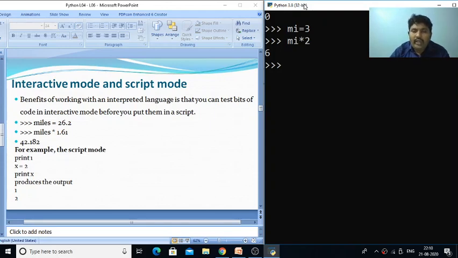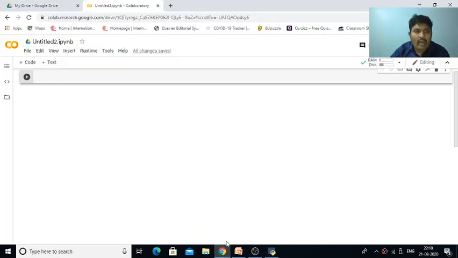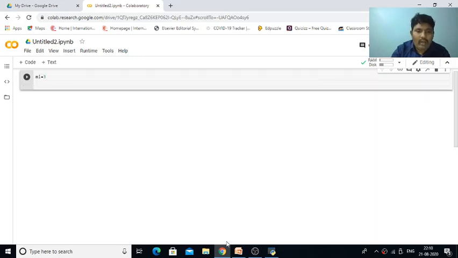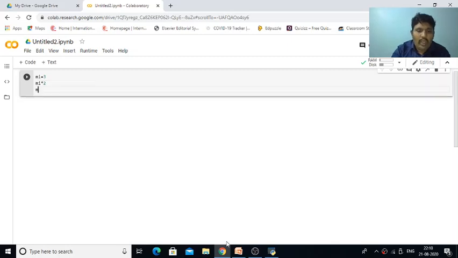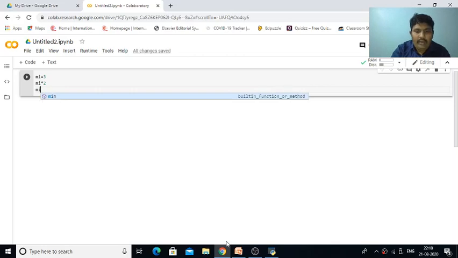Now we put these statements directly in a script and execute them. See, mi is equal to 3, and after that I have the statement mi into 2. And after that we create another variable m1.